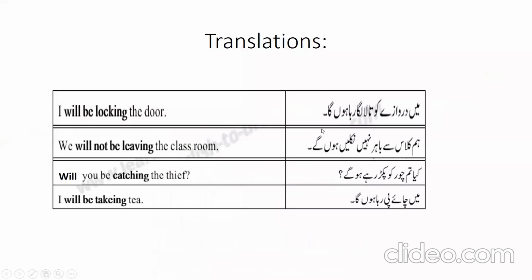Now in future continuous tense, we have Urdu identification: raha hoonga, rahi hoongi or rahe hoonge. Okay, whenever you see raha hoonga, rahi hoongi, rahe hoonge at the end of an Urdu sentence, you have to make sure that it is future continuous tense and you use the structure of future continuous tense. Okay, so "मैं दरवाजे को ताला लगा रहा हूँगा." I will be locking the door.